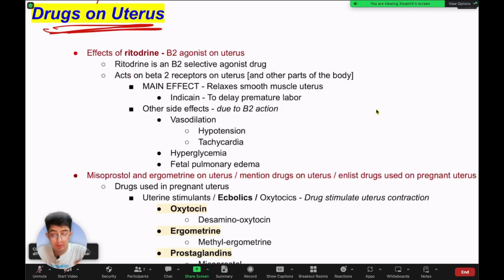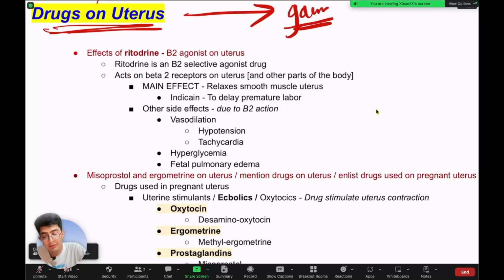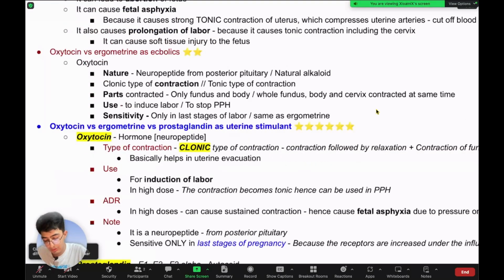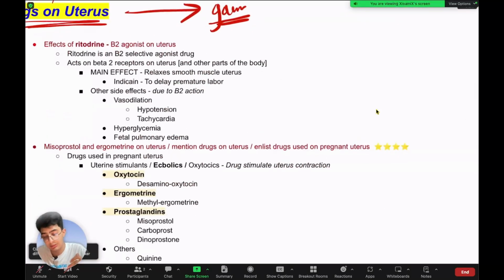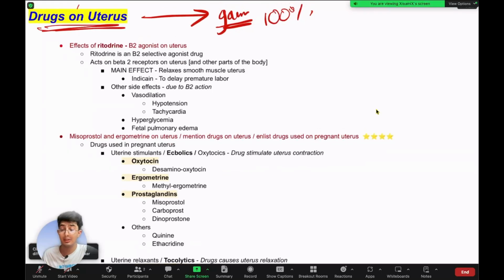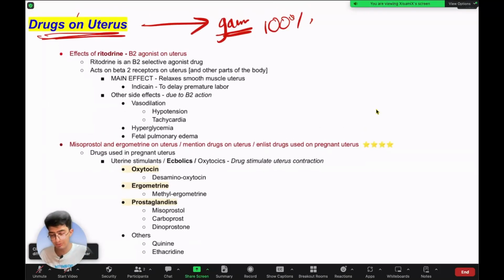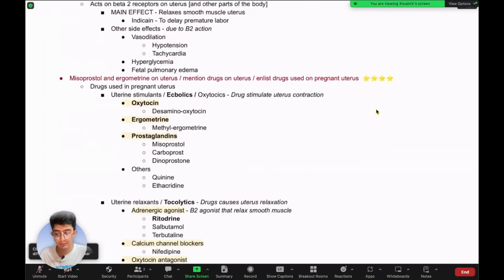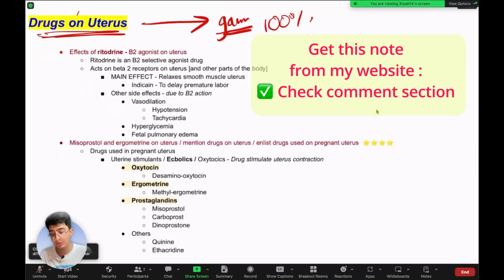Okay, so the drugs acting on uterus is one of the most important topics for your exams because in your prof or in your term exams, a question from this is almost guaranteed to come. So it's really important. So that is what we're going to do today. We're going to go over the main drugs acting on uterus, and I will also discuss how the question comes in your exams as well.